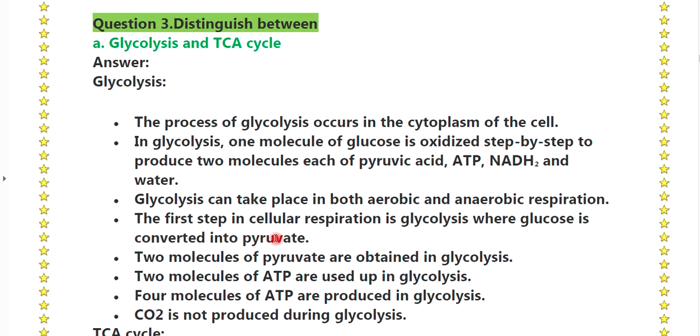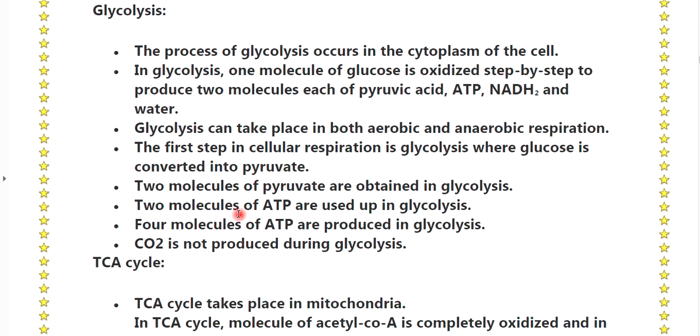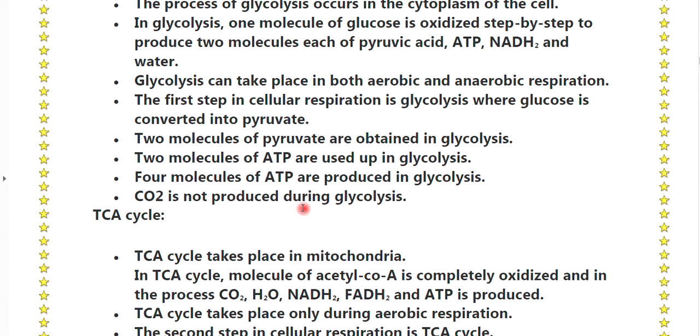The first step in cellular respiration is glycolysis, where glucose is converted into pyruvate. Two molecules of pyruvate are obtained in glycolysis. Two molecules of ATP are used up in glycolysis. Four molecules of ATP are produced in glycolysis. CO2 is not produced during glycolysis.